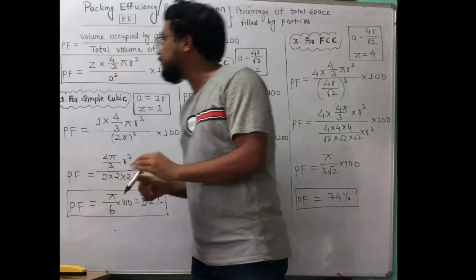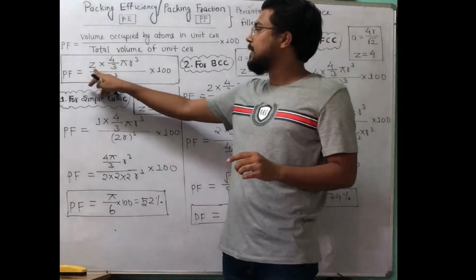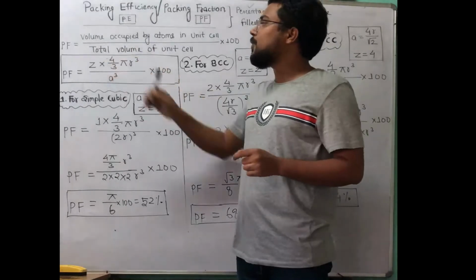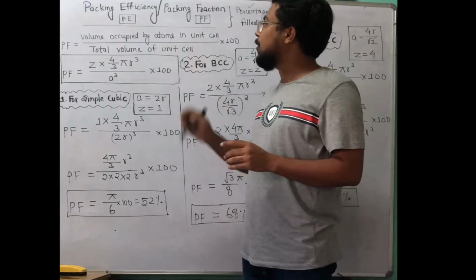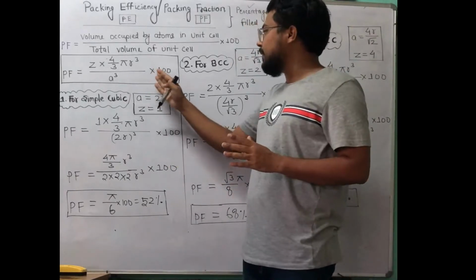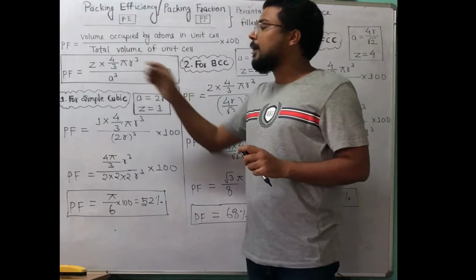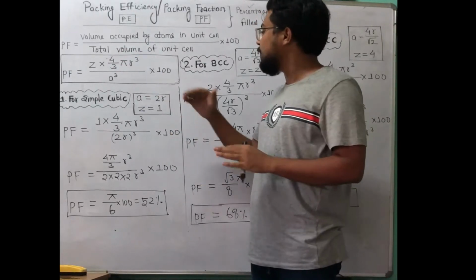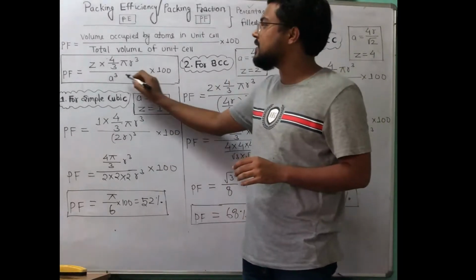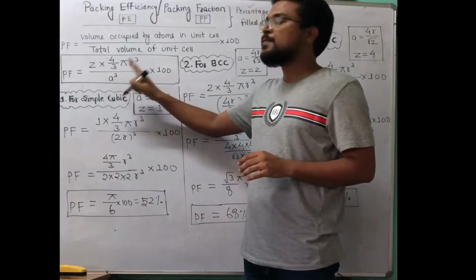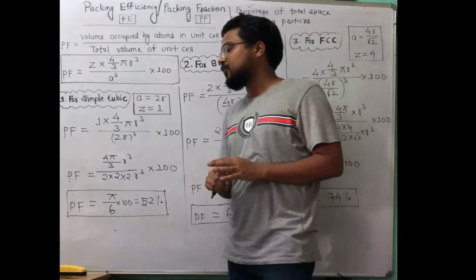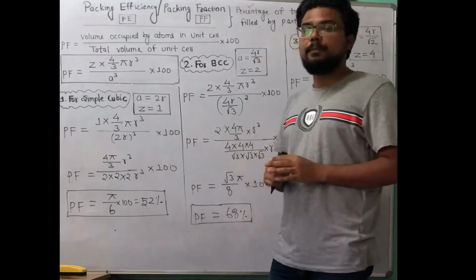So packing fraction is equal to Z, the number of atoms, times the volume of sphere, because atom is a sphere, so the volume is 4 by 3 pi r cube, divided by the total volume of unit cell, which we already discussed in density, it is a cube. If we multiply by 100, then we will get the packing fraction for such unit cells like simple cubic, BCC and FCC, because this term is going to change for simple cubic, for BCC or for FCC, and Z is also changed. Z means number of atoms. So first we will start with simple cubic.